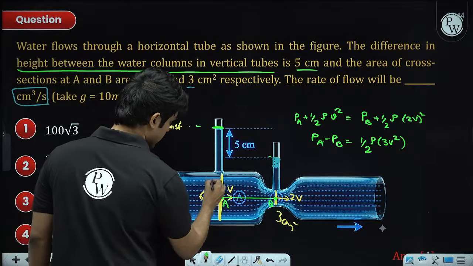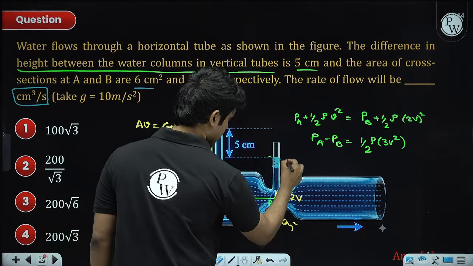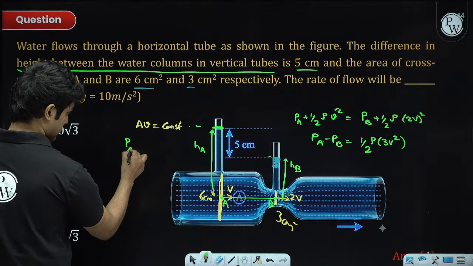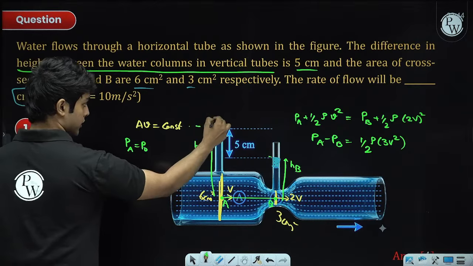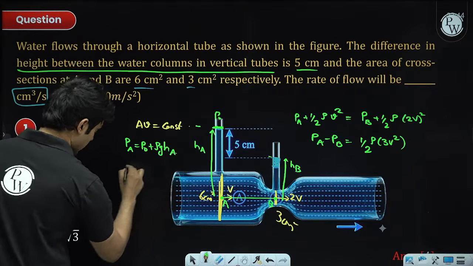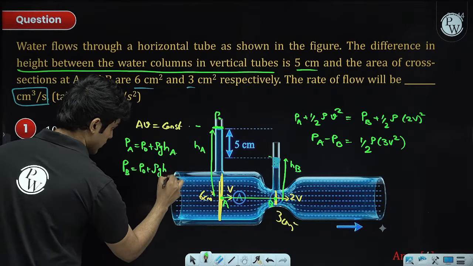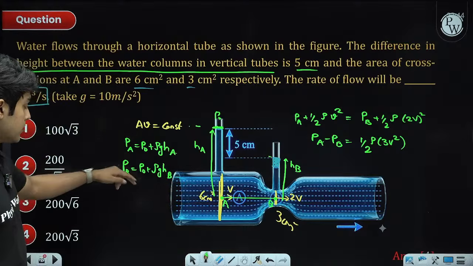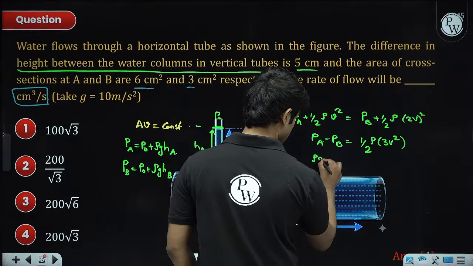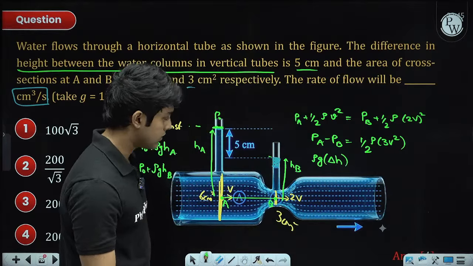So if this height is HA and if this height is HB, I can write PA as P naught, the atmospheric pressure outside, plus rho g HA, and PB I can write as P naught plus rho g HB. So from here we get PA minus PB is rho g (HA minus HB). Right, so this will be rho g delta H, and the delta H is 5 centimeters.